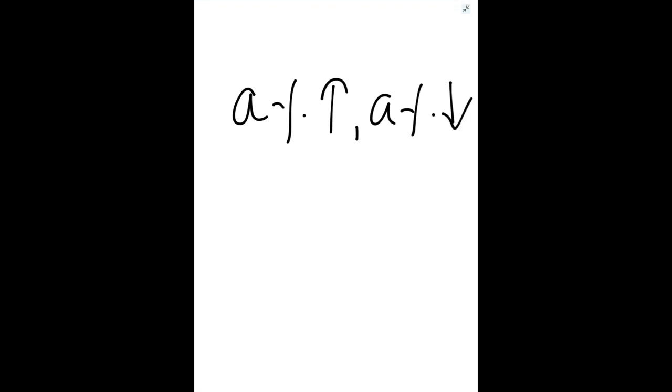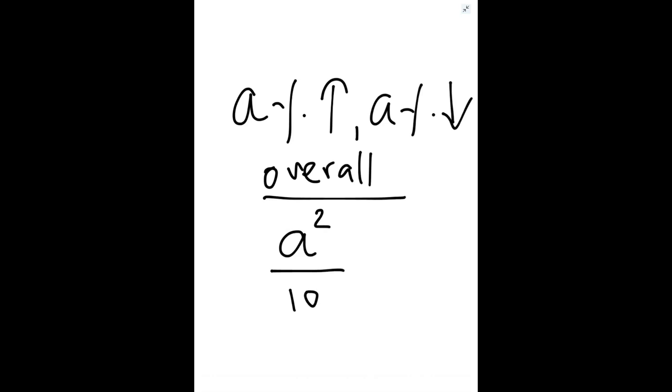So what is the formula for this? Shortcut formula, now you can note down. A percent increase, A percent decrease. The overall effect will be A square upon 100 percentage decrease. Always there will be decrease.